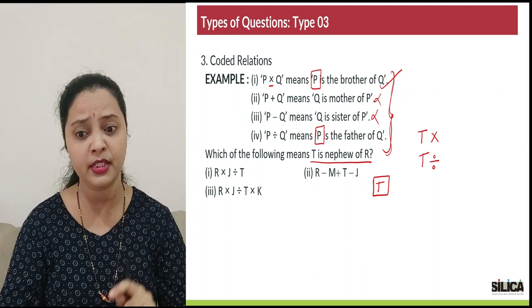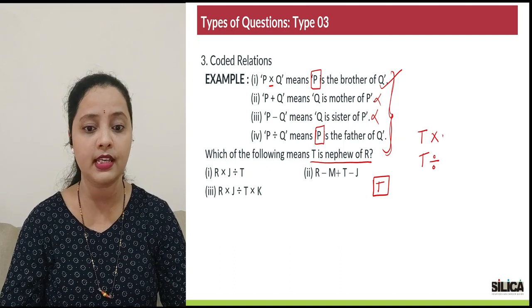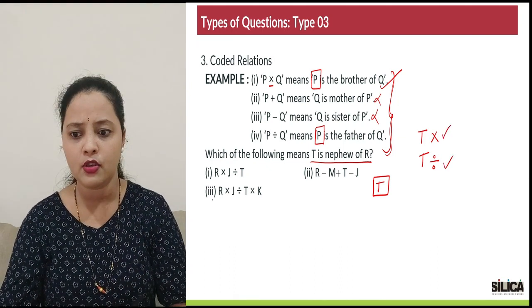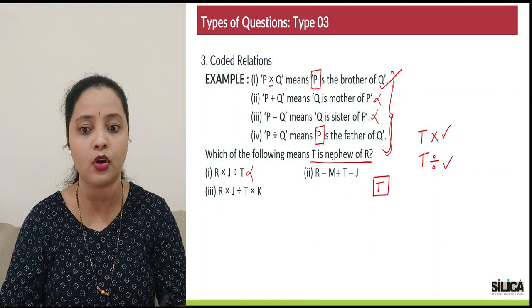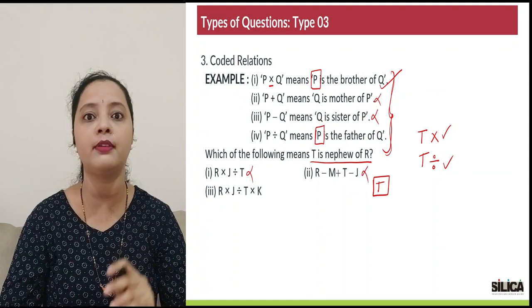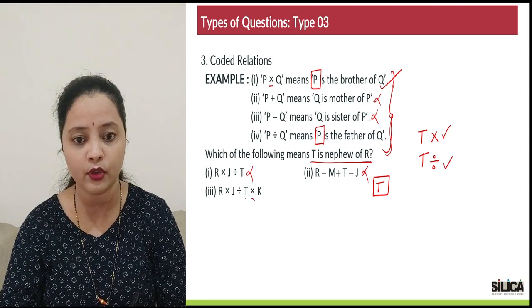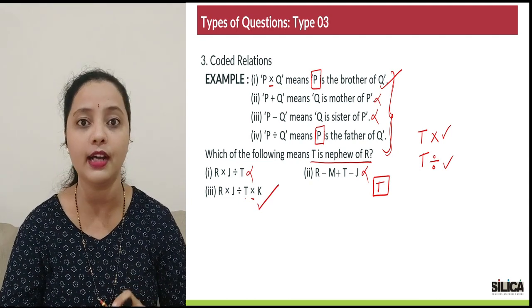And now what is your step number 3? Just look at the options and check which option has either of these sign combinations. Whichever has, that's your answer. So first option, does it have T followed by multiplication or division? No, so gone. Second, there is no multiplication or division, that is also gone. Third one, yes, it is having T followed by multiplication. So obviously the third option should be your answer.